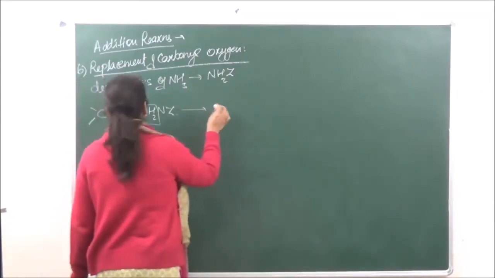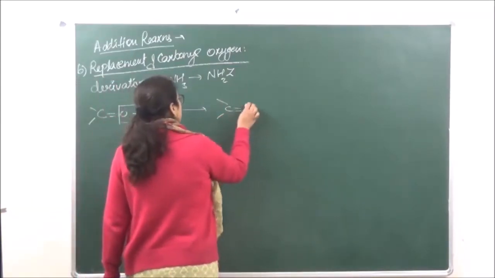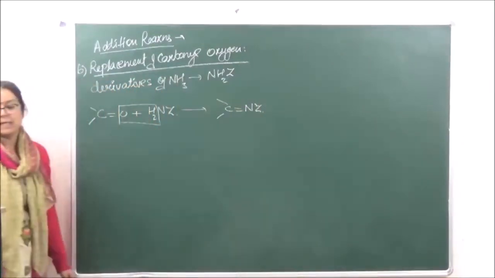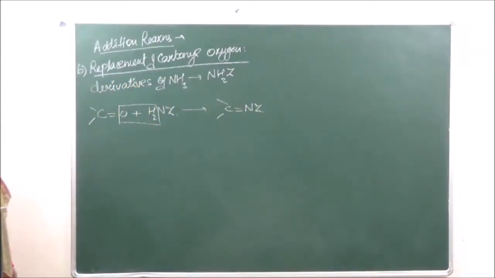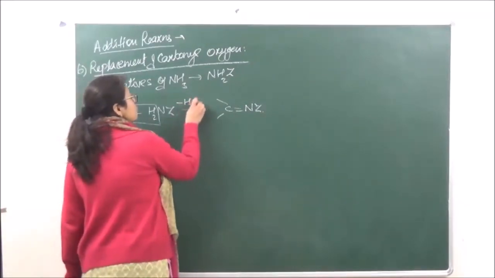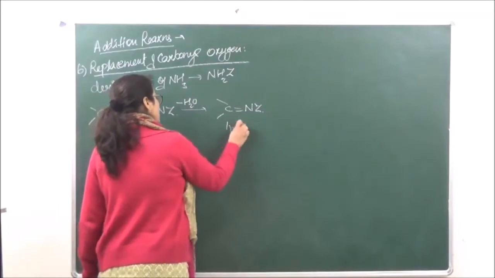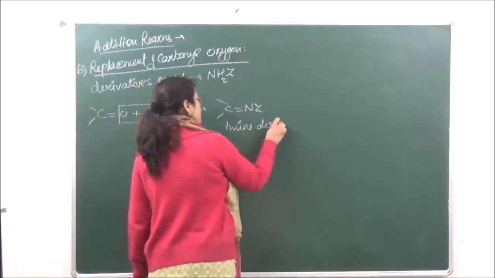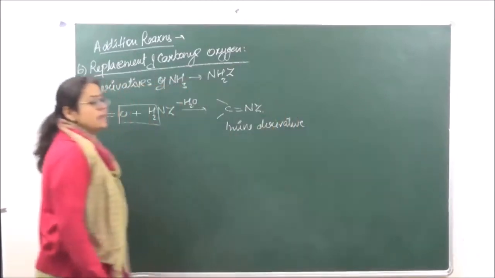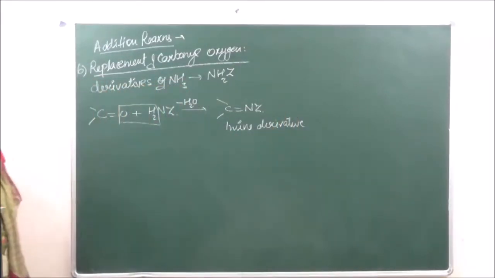And we get an addition product, double bond N and Z, right? This addition product which we are getting here is known as imine derivative.